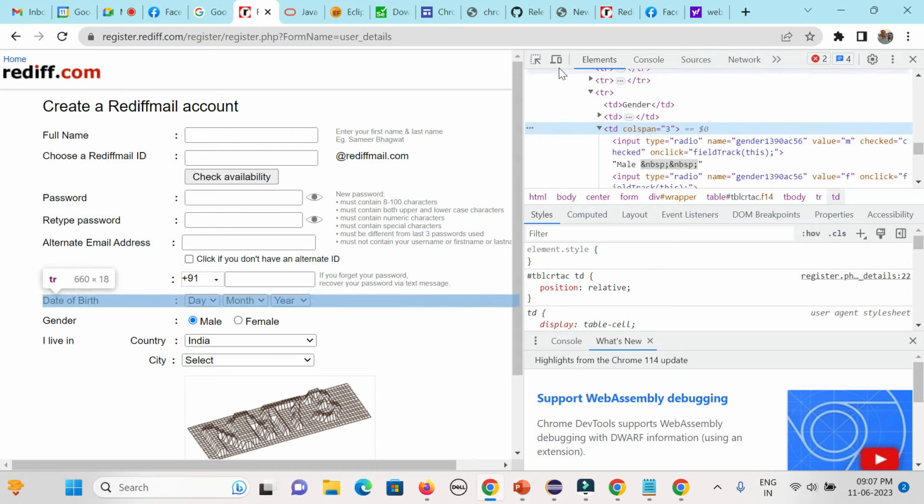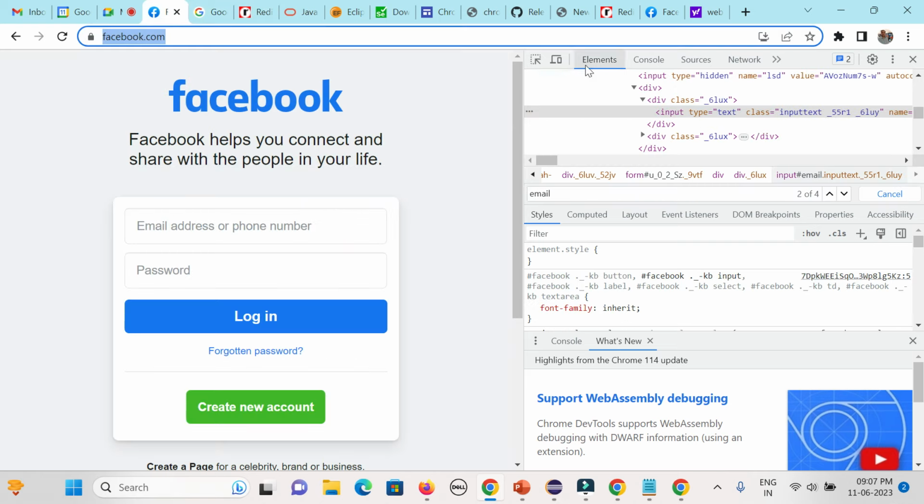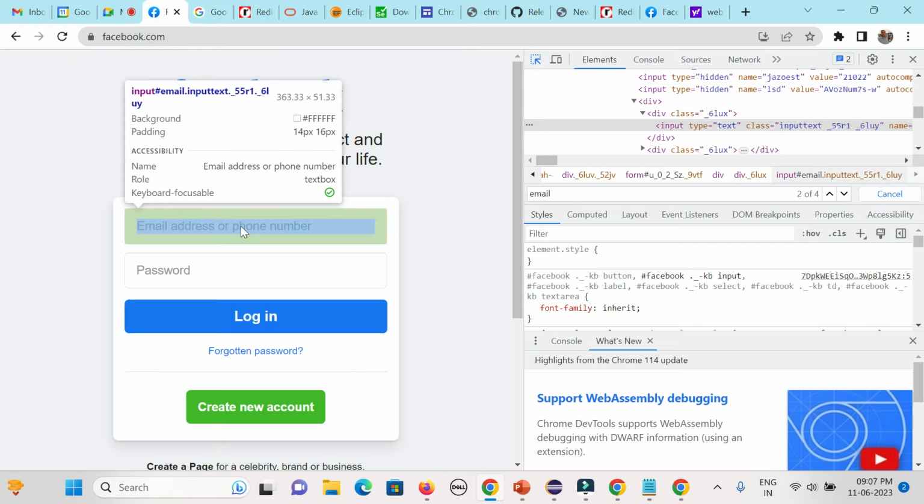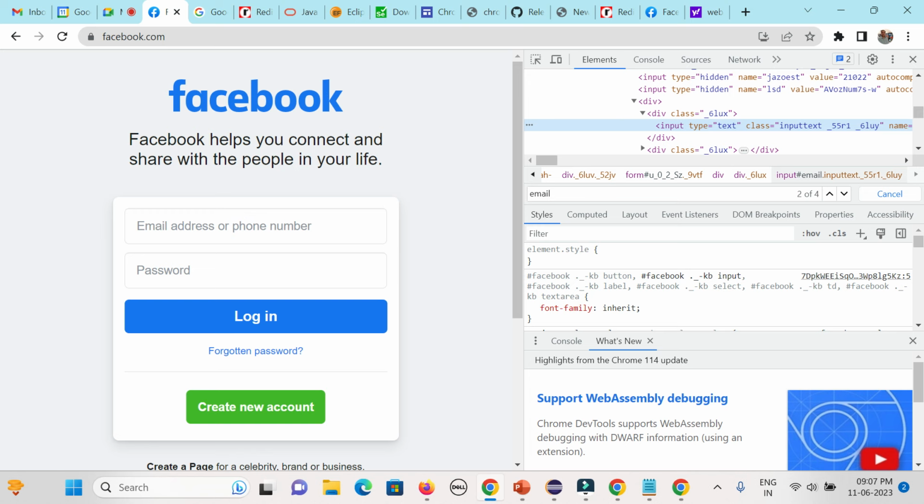Get attribute means, no. Inspecting is a different thing, forget about it. But sometimes you need to validate whether your type is equal to input field or not, right? A text field or not. Then how can you validate it? Because type is not an element locator. So you need to get it with the help of the element get attribute method, type equal to text, and then that text you can validate, right? The text is coming.